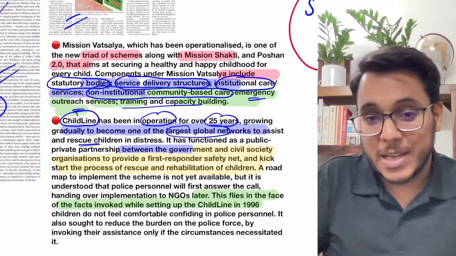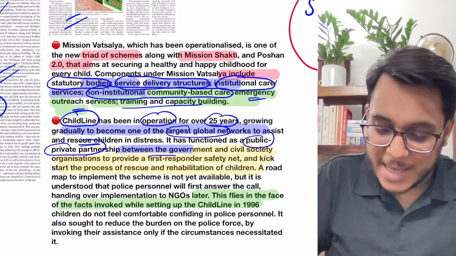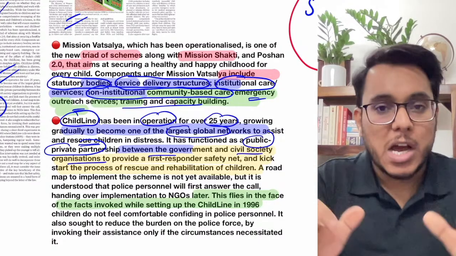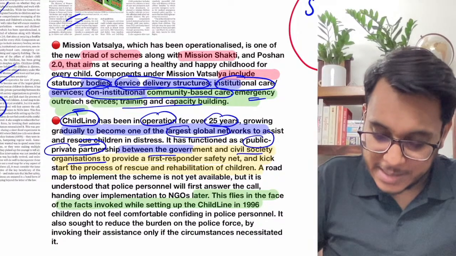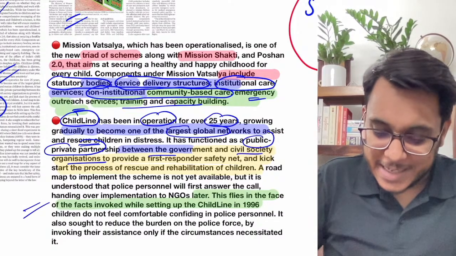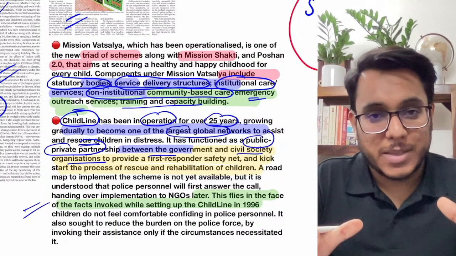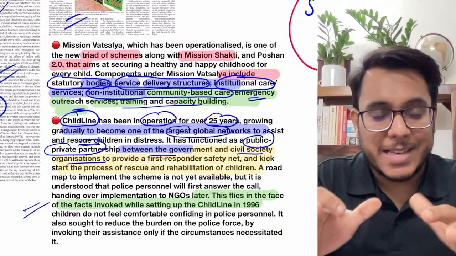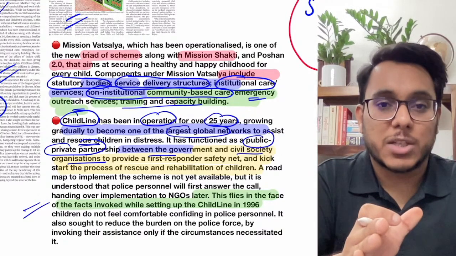Okay, it has up till now functioned as a public-private partnership, where the government as well as civil society organizations have both responded to children in need and crisis. Is it clear? So this is something which is going to happen. Now guys, as of now the system has been that these helplines will be answered by police personnel who will be reaching out to the children.